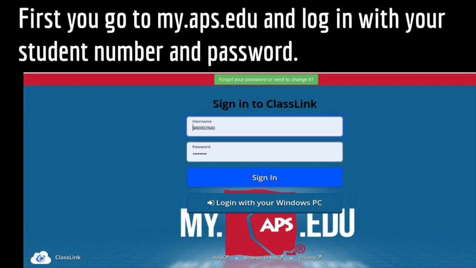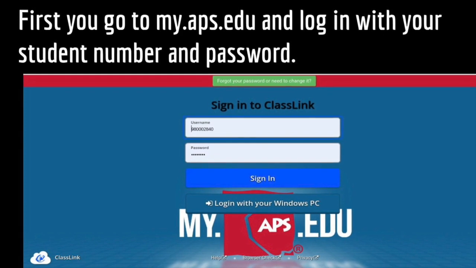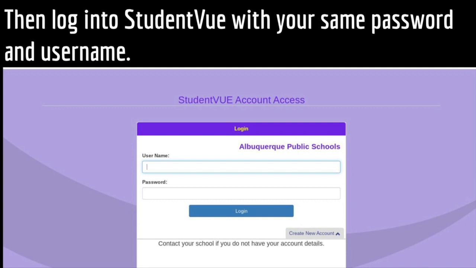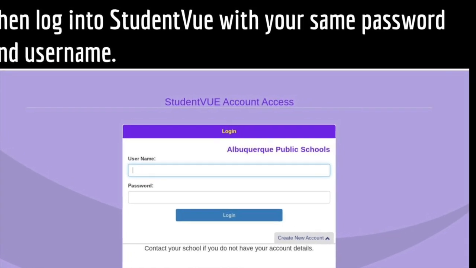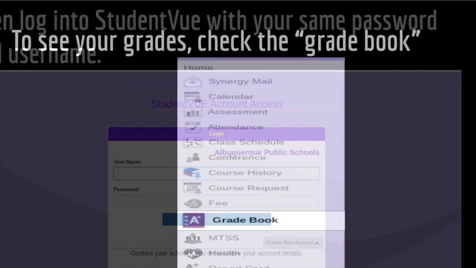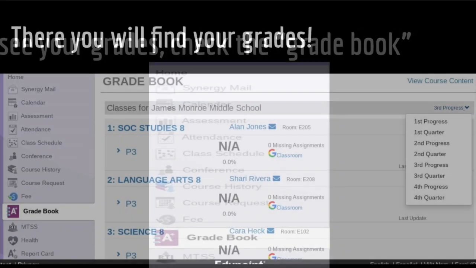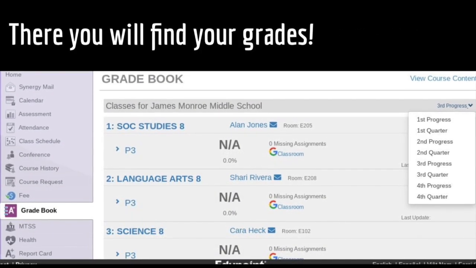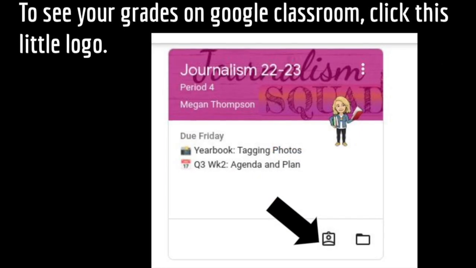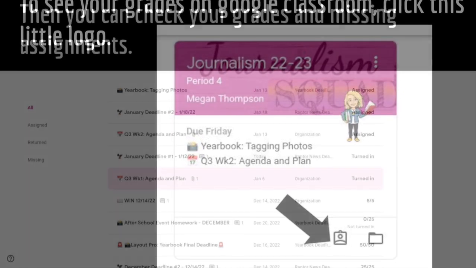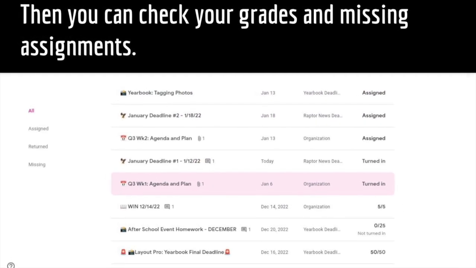How to check your grades and view your work in Google Classroom and Student View. First, you go to my.aps.edu and log in with your student number and password. Then log into Student View with your same password and username. To see your grades, check the grade book. There you'll find your grades. To see your grades on Google Classroom, click this little logo. Then you can check your grades and missing assignments.